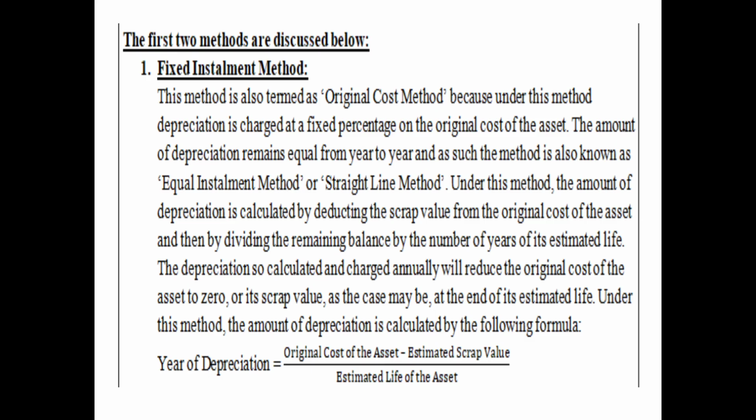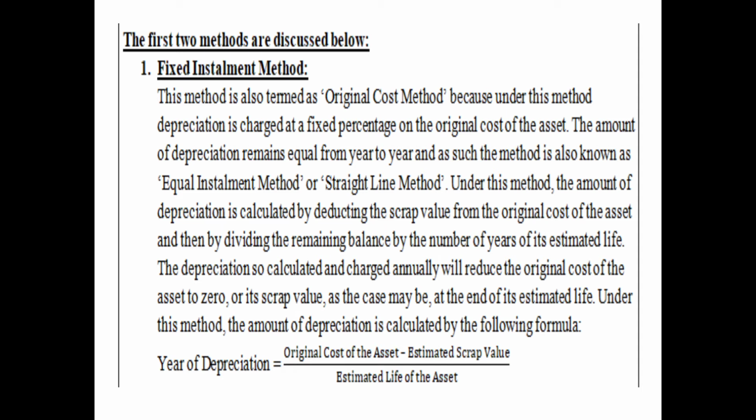So starting with the first two methods discussed below, because only these two methods are there in your syllabus. The first method is the fixed installment method. This method is also termed as the original cost method because under this method, every year till the machinery or the asset is in existence, the depreciation is charged on the original cost only. That means on the cost at which the machinery or the asset was purchased initially.